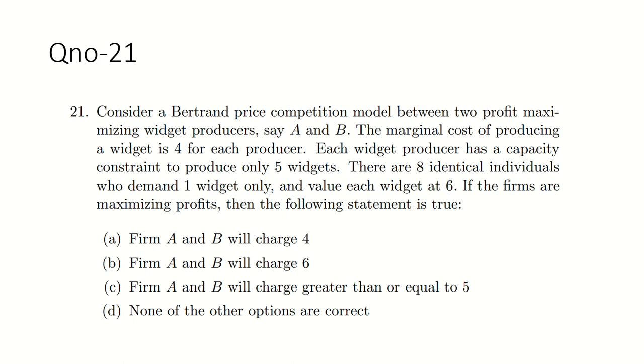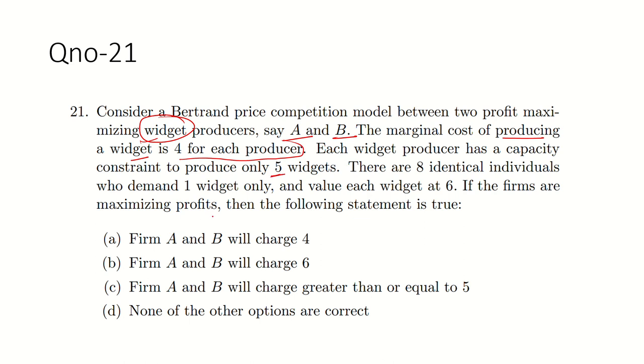Question 21: consider a Bertrand price competition model between two profit maximizing producers, say A and B. So here there are two producers, A and B, and they are producing some product. The marginal cost of producing that product is 4 for each producer. Each producer has a capacity constraint to produce only 5.